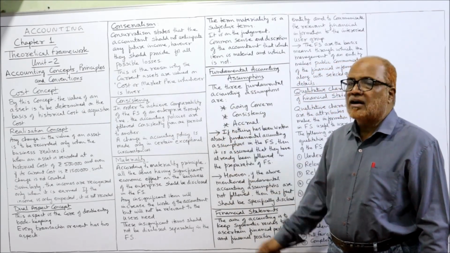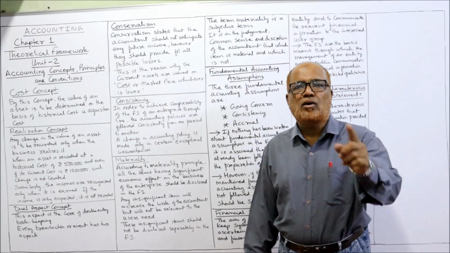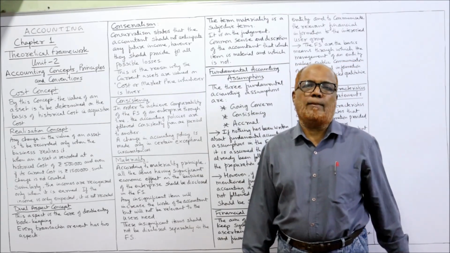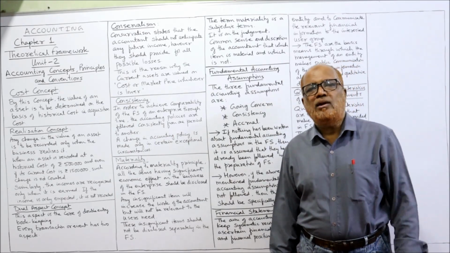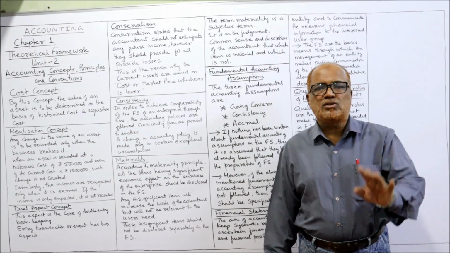So this is the reason why current assets are recorded at cost or market value, whichever is lower. Example, the stock, the inventory. The inventory is valued at cost price or market price, whichever is lower. Why?